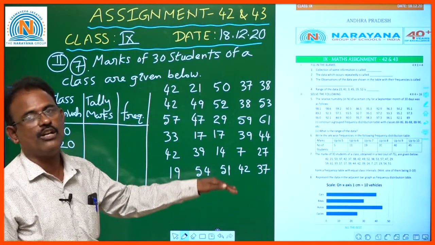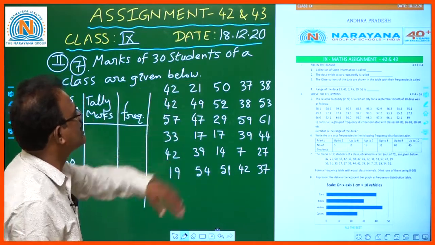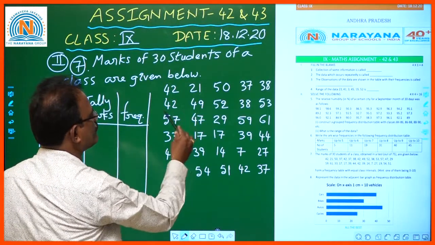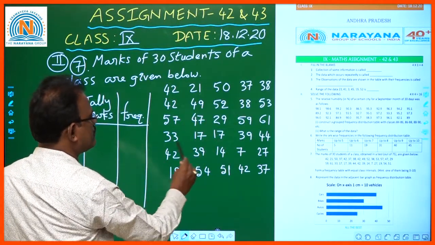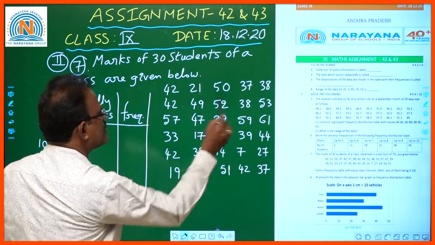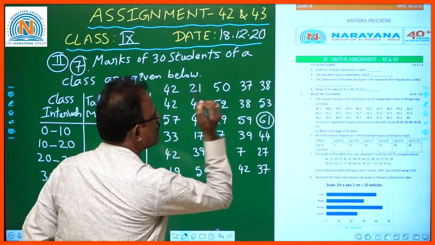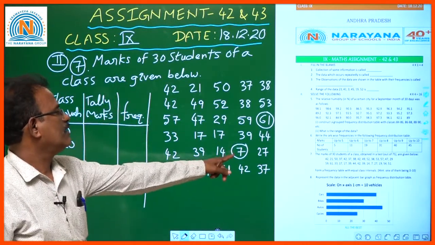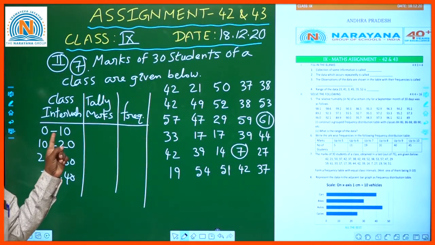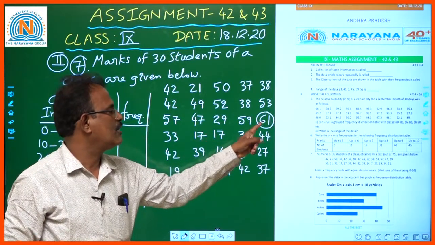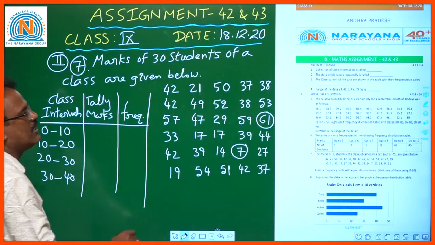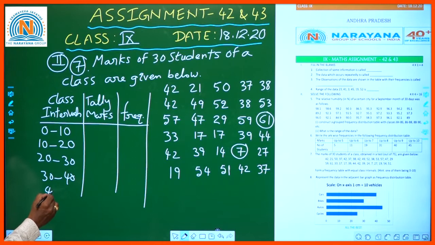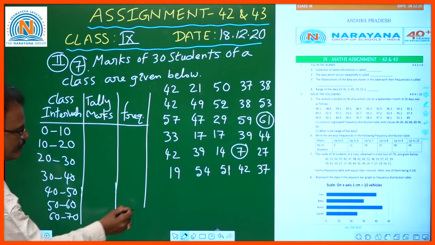Let us observe the minimum value and maximum value of all observations. What is the maximum value here? 52, 61. So 61 is the maximum value, and the minimum value is 7. The minimum value should belong to the first class interval, and the maximum value should belong to the last class interval. That means up to 61 we should write 40 to 50, 50 to 60, and 61 means 60 to 70 also. We need to write up to there.